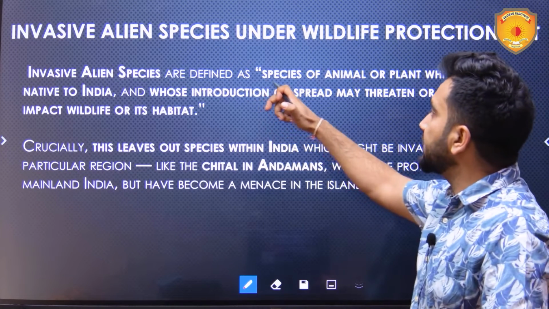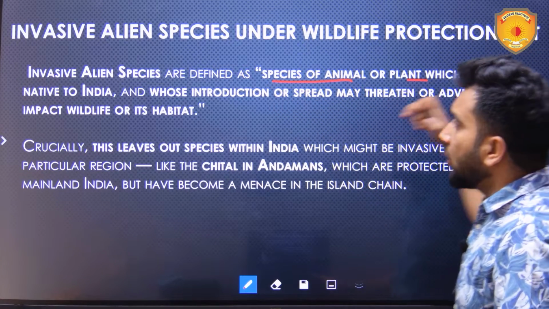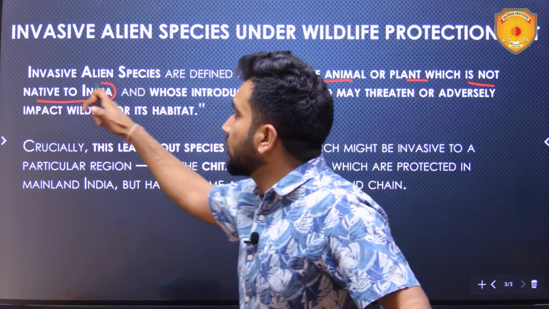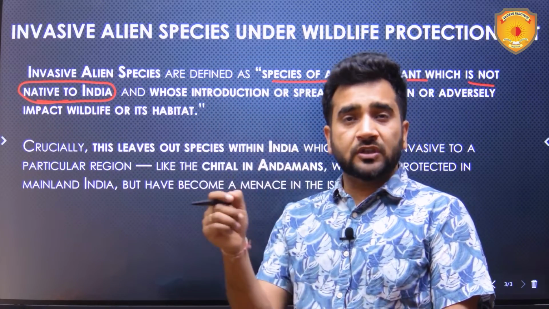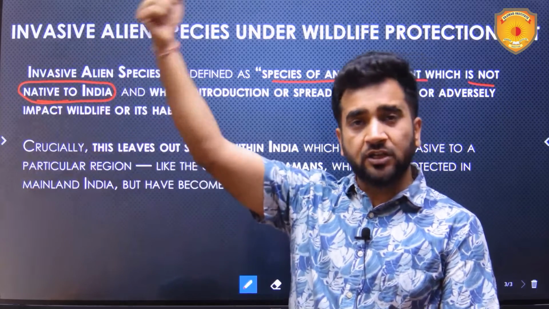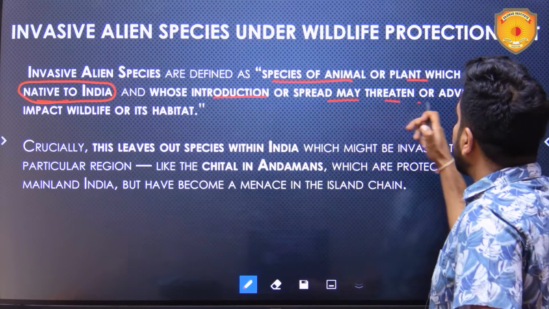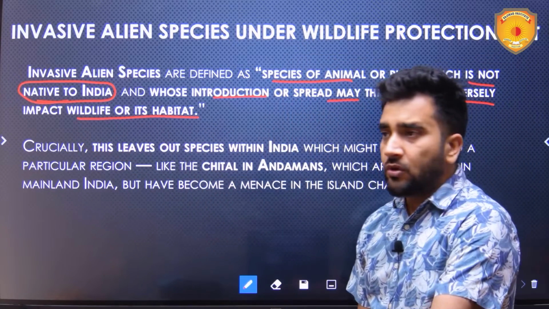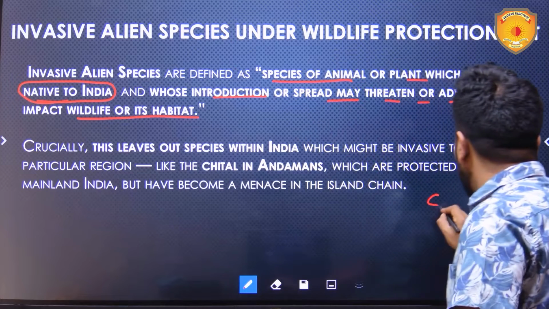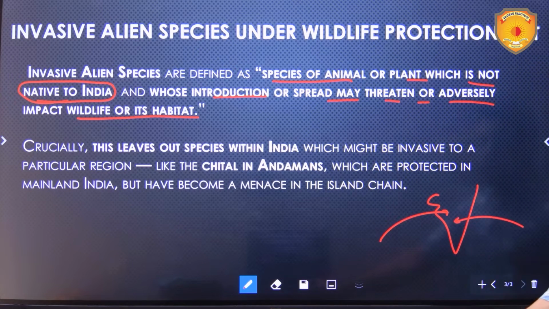They are defined as species of animals or plants which are not native to India. So it is basically pointing towards those species which have been brought into India from outside and whose introduction or spread may threaten or adversely impact wildlife or its habitat. So it is specifically talking about the species which are alien to India.